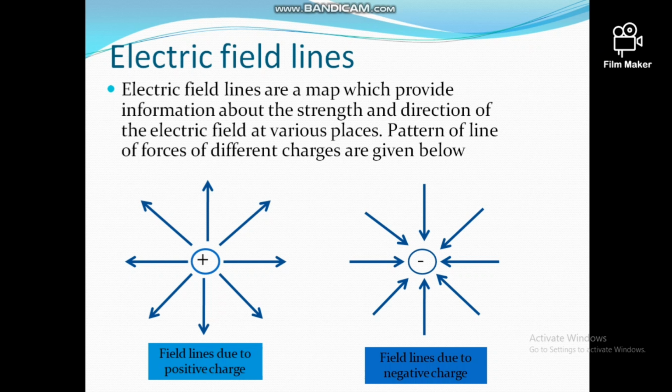Now the electric field line due to the negative point charge. If the negative point charge is placed at the center of the sphere and the test charge is placed at different positions of the surface of the sphere, in this way we draw the electric lines along the direction in which the test charge experiences the force, and we get the lines of force which are radially inward.